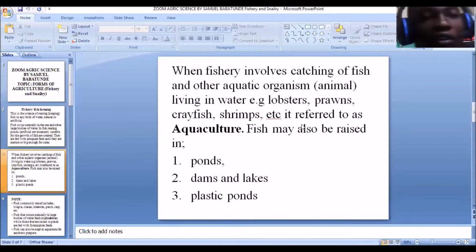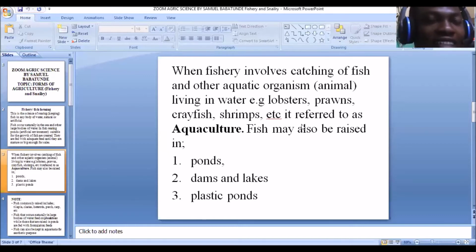Now, like we know, fishery involves the rearing of fish. But when this practice involves other aquatic organisms aside fish, it is no longer fishery. Now you've gone away from fishery. It is now aquaculture. Aquaculture simply refers to the science of rearing different aquatic organisms.